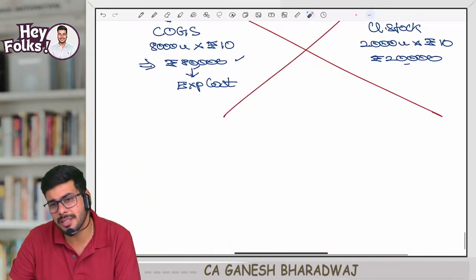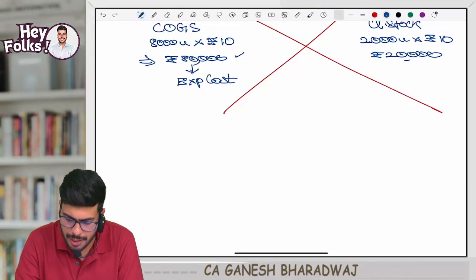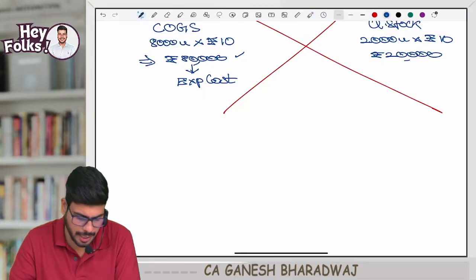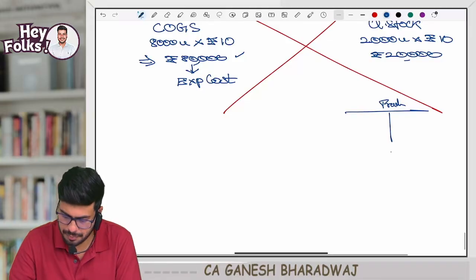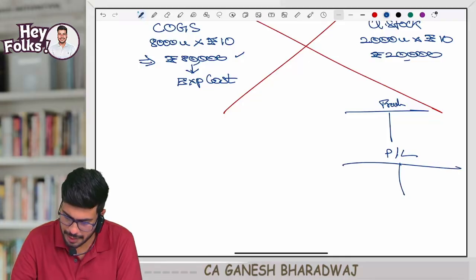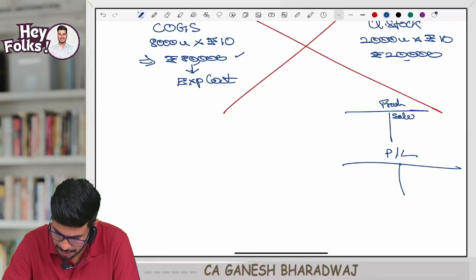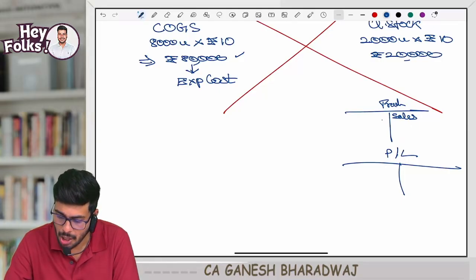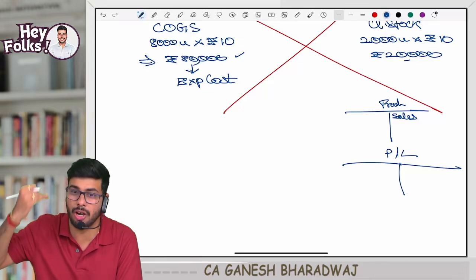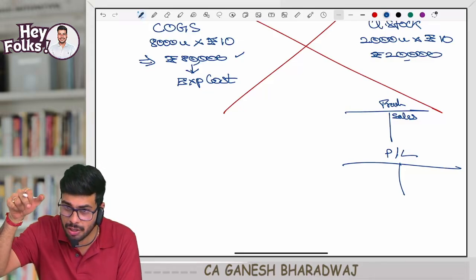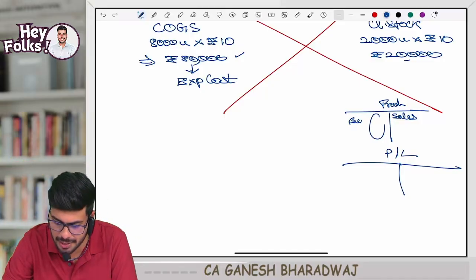Sir, why is it like this? I will tell you. You guys know the trading account and P&L account, right? You have your trading account here and your P&L account here. In your trading account, on the credit side, you have sales. On the debit side, what do you have? All your direct costs, or the costs incurred in the factory, alone are considered. So only the costs incurred in the factory are considered on the debit side.